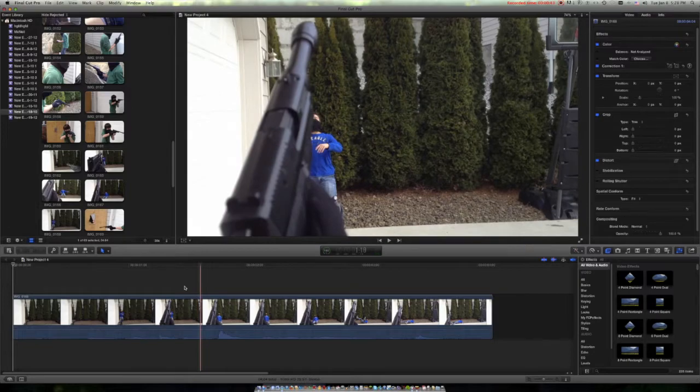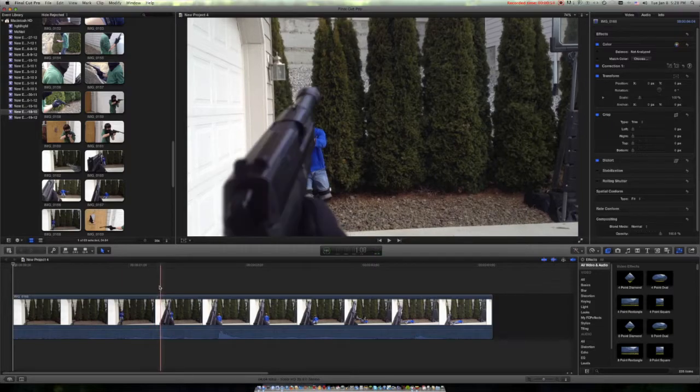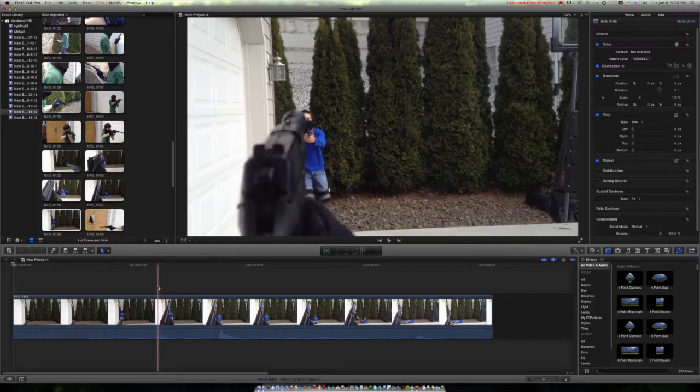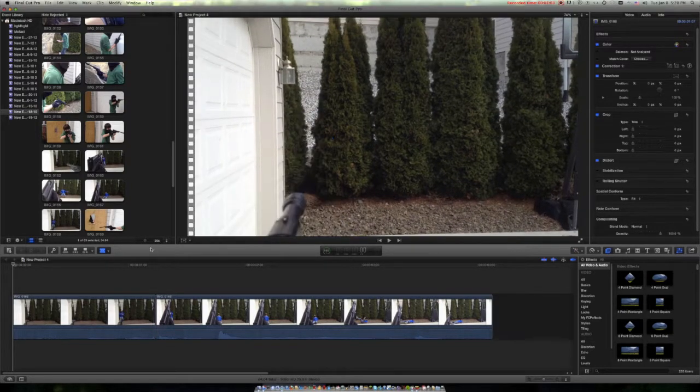First I'm going to scrub through and see where my friend actually fires the gun at me. Find the frame. So it looks like it's this one. So I'm going to cut the video right there because I'm going to use this later.